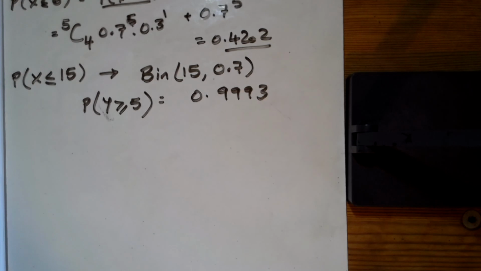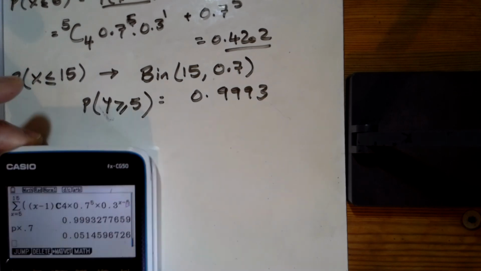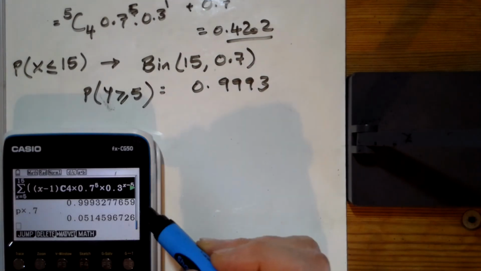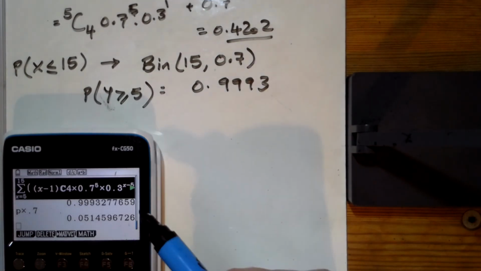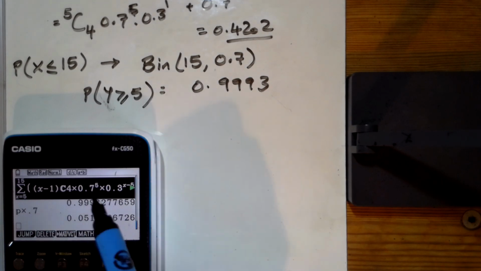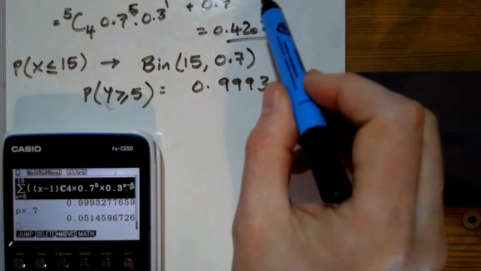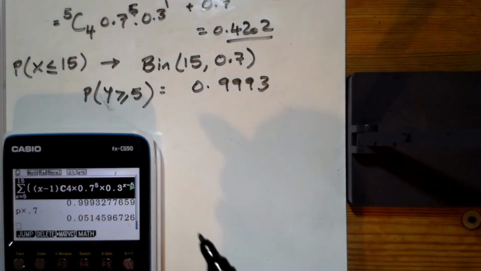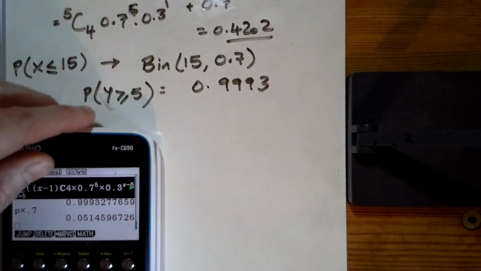I had to think about doing that in a different way, actually. I don't know if it's still on the screen here. Yeah, I was seeing if this worked. And so I've actually just done a summation, because in the old calculator we did this for binomial. I've added up all the negative binomials from 5 to 15, sort of doing what I was doing in the previous one, and working out with the summation, and it gave the same answer, which is nice.